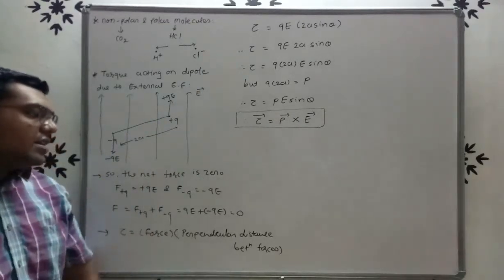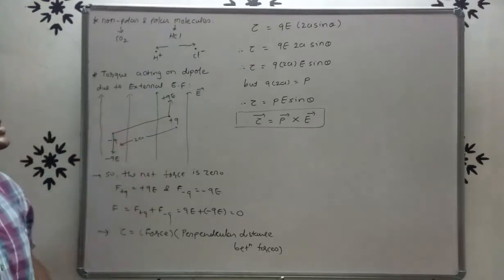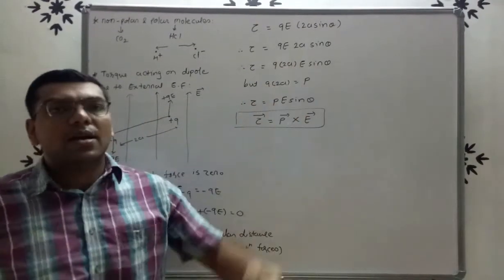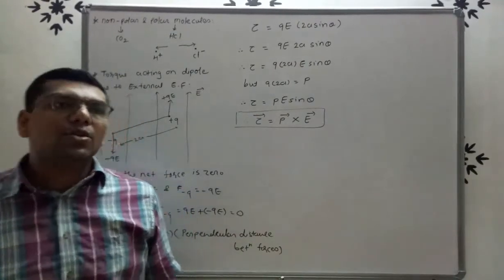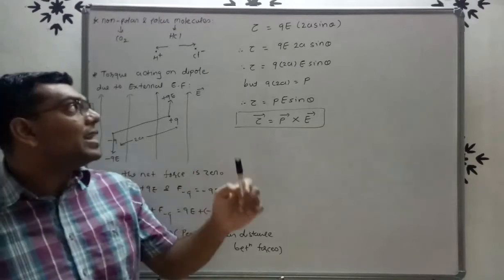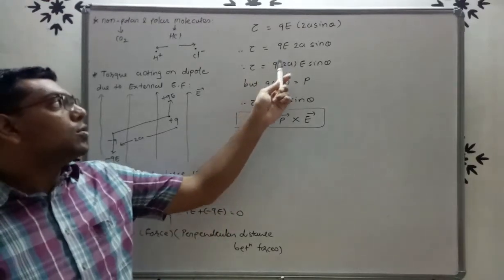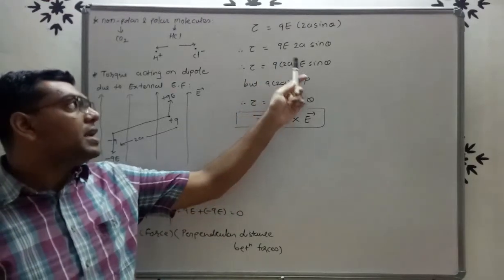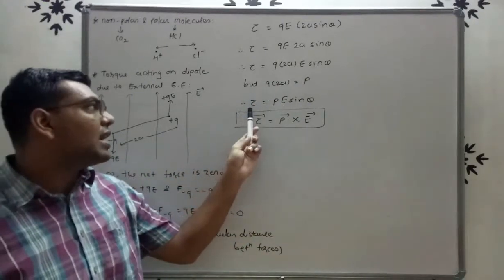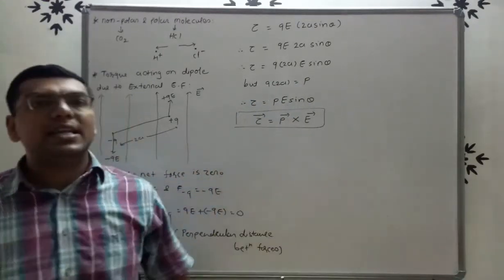The perpendicular distance between the forces is 2a sin theta. So QE 2a sin theta. But we know that q into 2a is p, right? So torque tau is equal to pE sin theta.